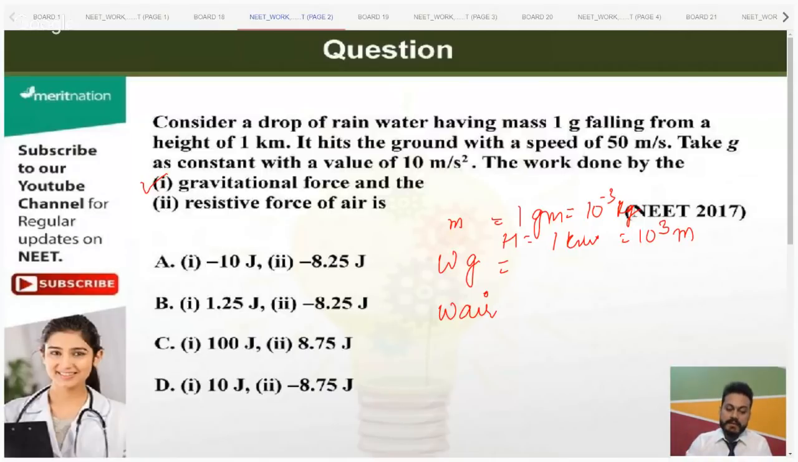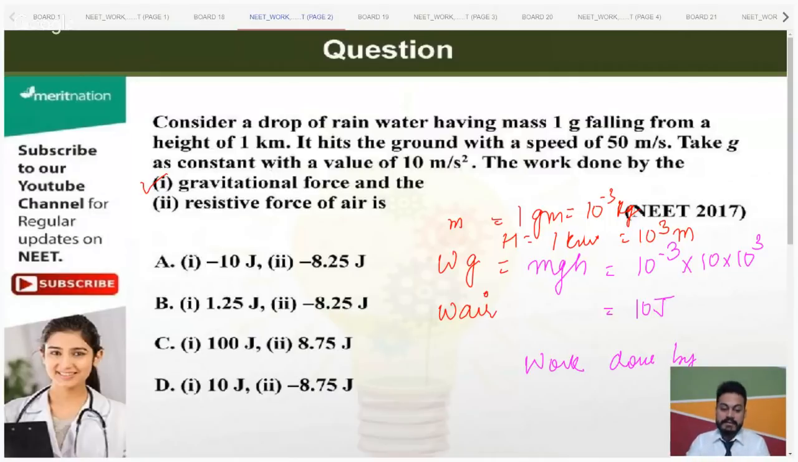Okay, so the work done by gravity is mgh. What is the mass given in the question? 10 raised to the power minus 3. g is 10, height 10 raised to the power 3. So what is the answer coming for work done by gravity? I have not even talked about air resistance, we will discuss about it. So by now I have work done by gravity and it is equal to 10 joules. Are you guys fine with it? It's simple, right? Even a student of 9th class can do it, because work done by gravity is discussed there as well.